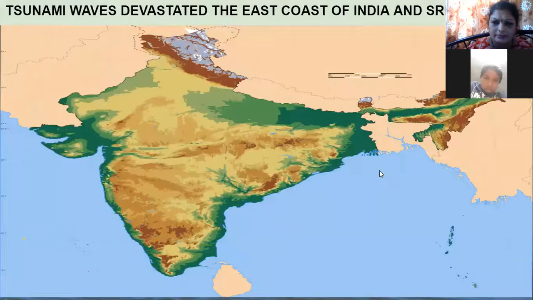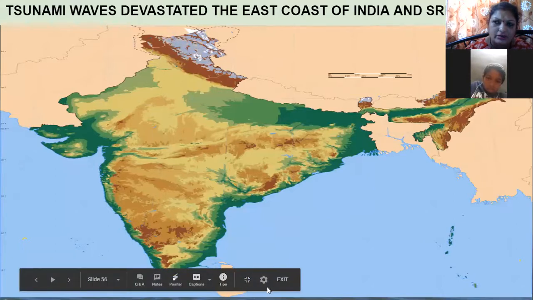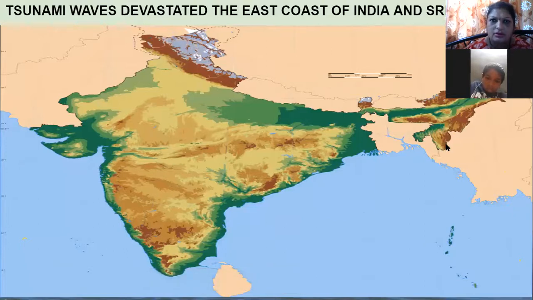In India, because of the tsunami waves, which were created in water due to earthquake or volcanic eruption, tsunami waves devastated the east coast. This is the east coast of India and the east coast of Sri Lanka down here. So these two east coasts were devastated. Tsunami waves devastated the east coast of India and Sri Lanka.